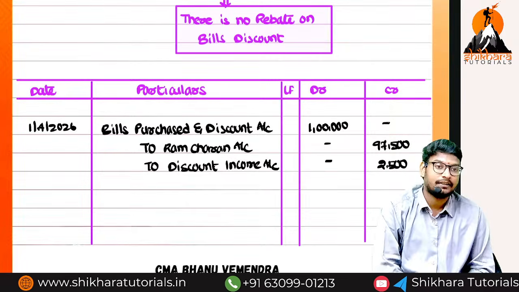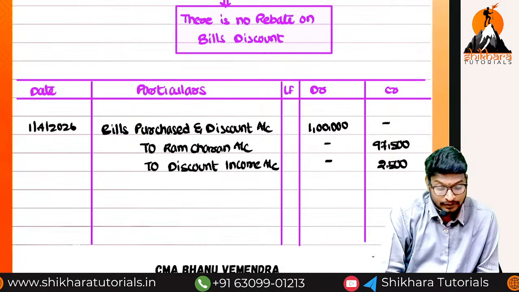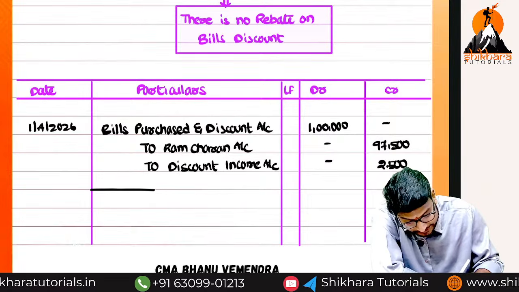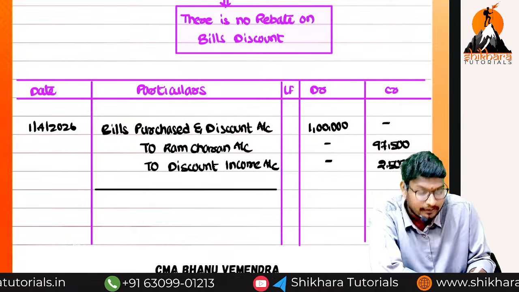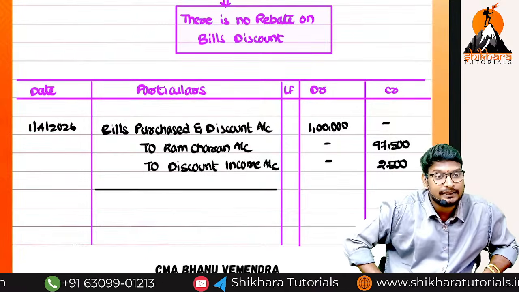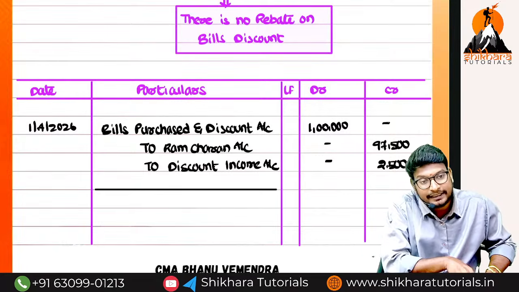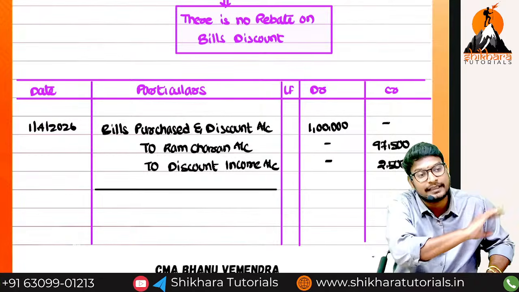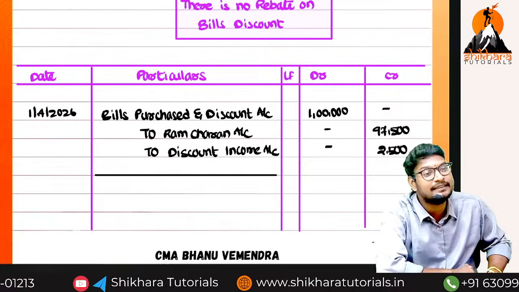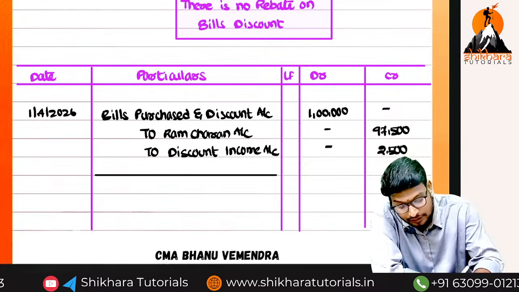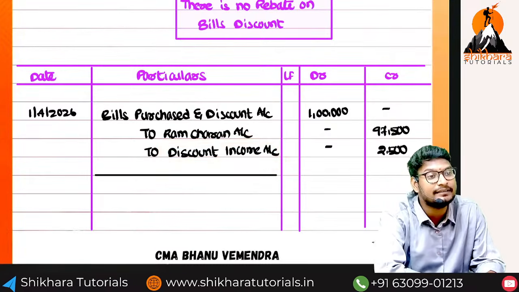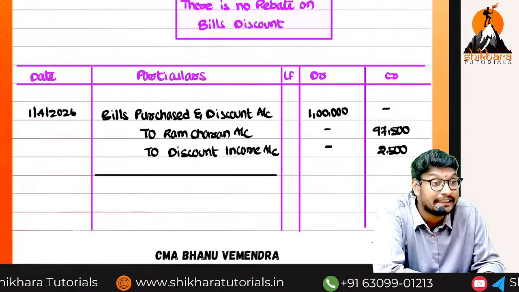So this is the first entry. Is there any doubts, guys? Now this total 2,500 belongs to the current year, or does any amount belong to the next year? Total 2,500 belongs to the current year only, because the bill is going to mature in the current year itself. That means the total amount we can easily transfer to the P&L account. So while transferring income to the P&L account, this balance is going to increase or decrease? Going to decrease. Yes or no?